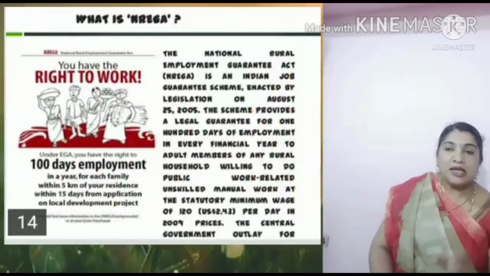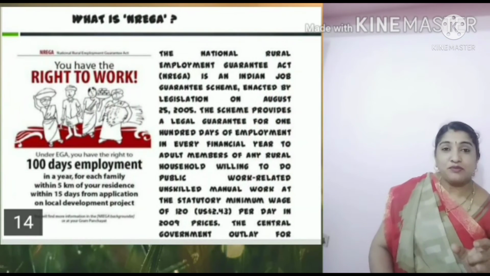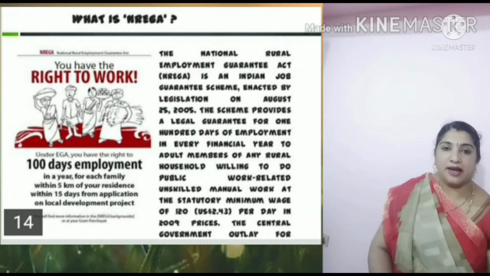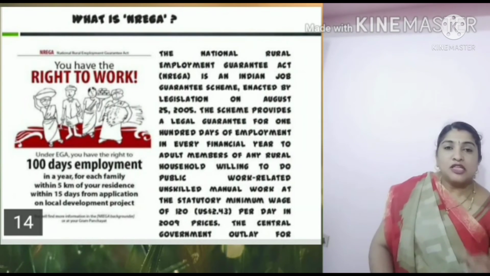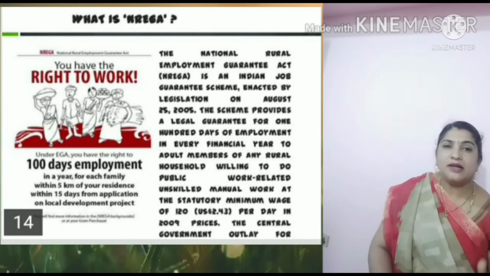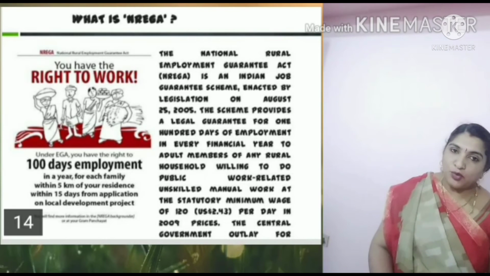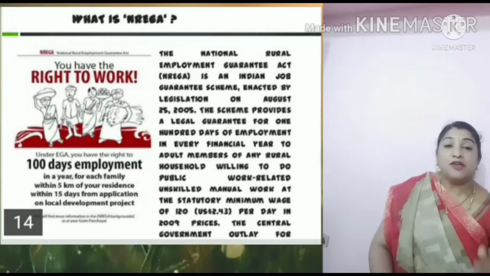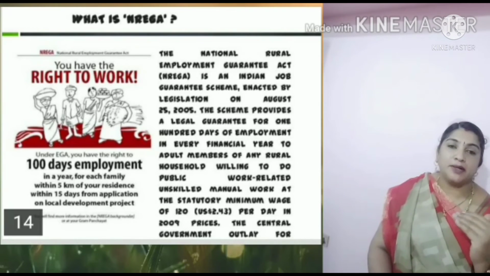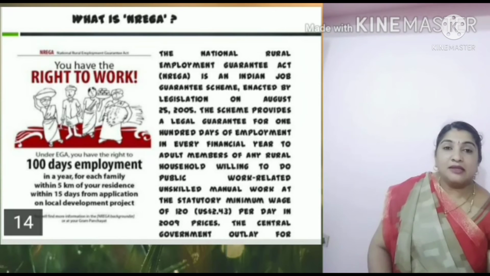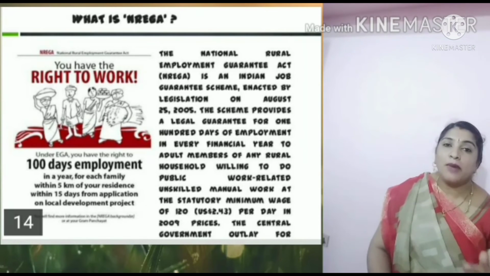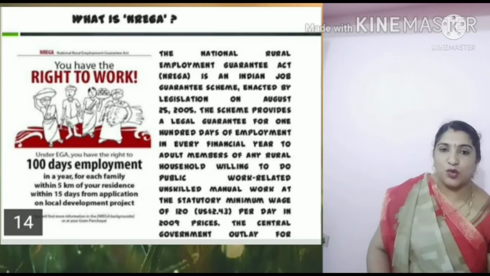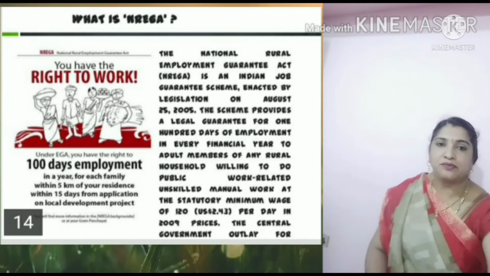When we talk about the main important program where we need to concentrate, that is NREGA. NREGA, the Right to Work Program, the National Rural Employment Guarantee Act, was introduced in the year 2005. More than 625 districts are benefited under this program. It provides 100 days of employment opportunity. If the government fails to provide a job to the people, then the government will give unemployment allowance to the people under this NREGA program.